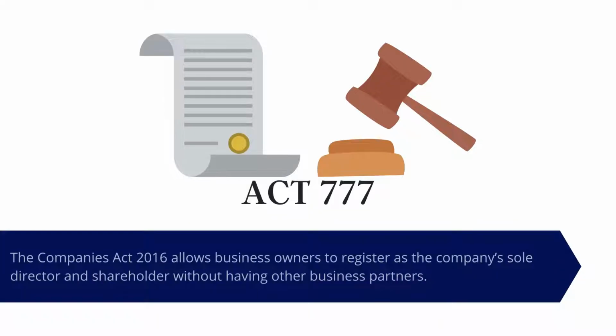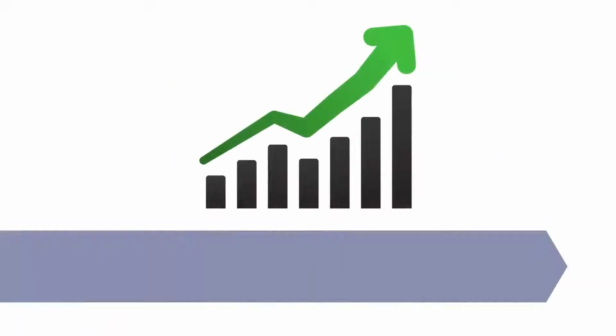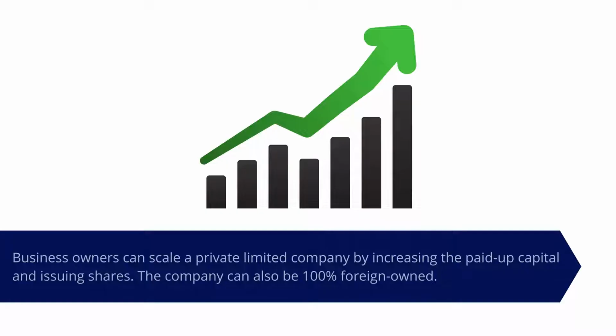The Companies Act 2016 allows business owners to register as the company's sole director and shareholder without having other business partners. Business owners can scale a private limited company by increasing the paid-up capital and issuing shares. The company can also be 100% foreign-owned.